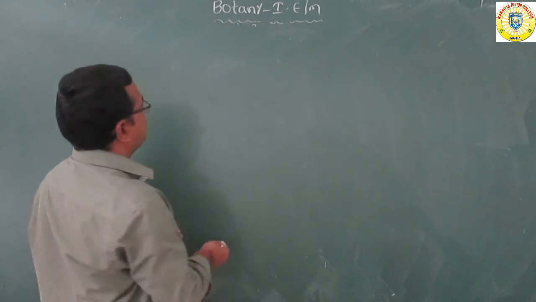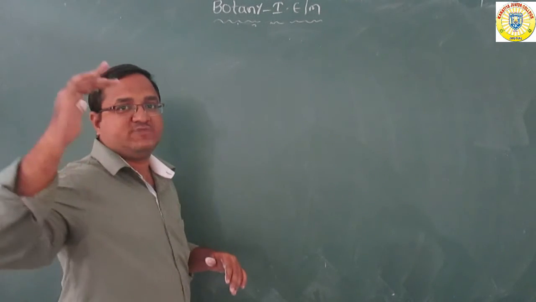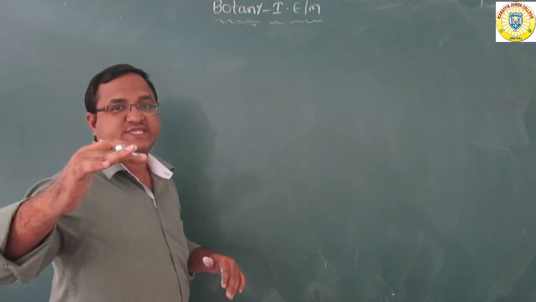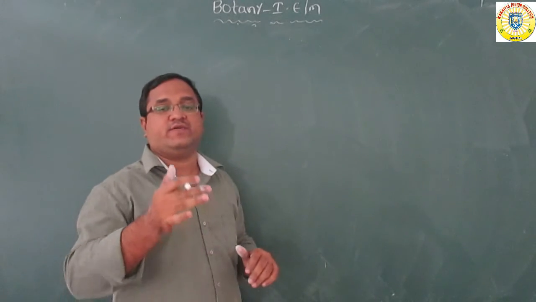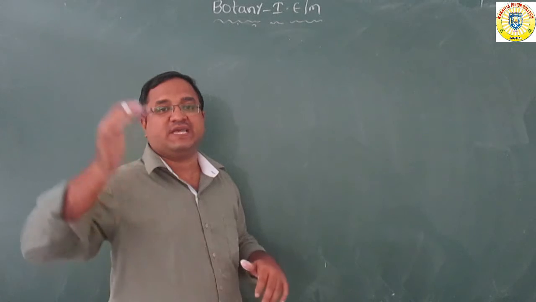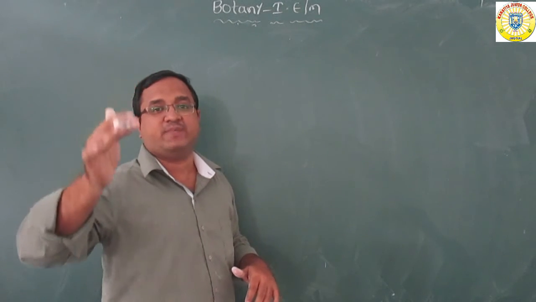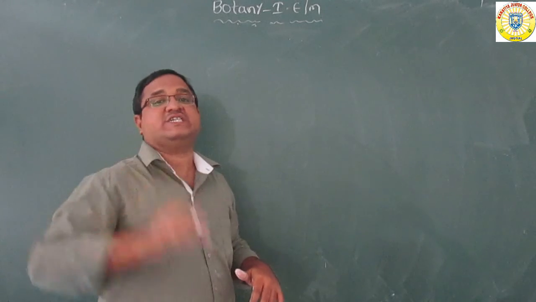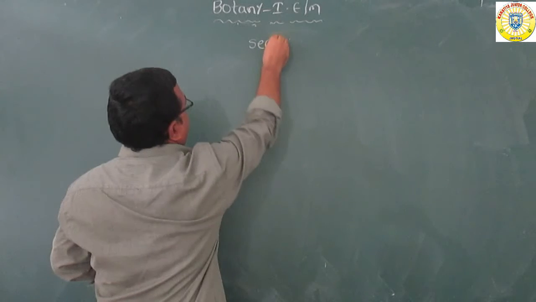So here, the running total is a 60 marks paper. This 60 marks paper is divided into 3 sections. They will give 3 hours time. In this 3 hours time you have to complete the 60 marks paper. So the 60 marks paper includes 3 sections. First one is Section A.